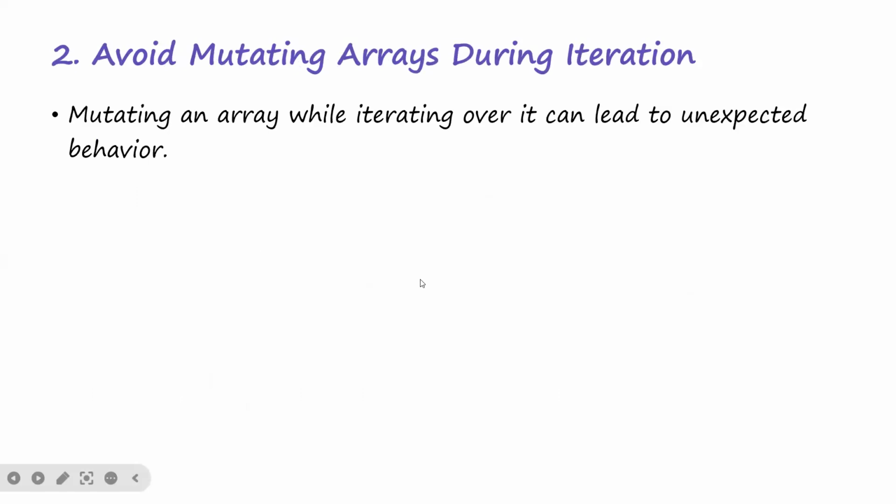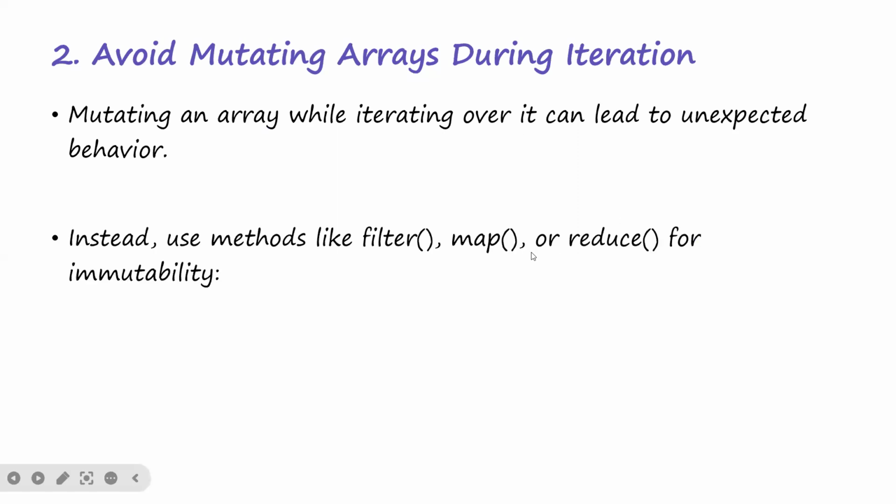So avoid mutating arrays during iteration. Whenever you are looping through an array, do not mutate it. What it means is that you should not make changes to those arrays in your code. Mutating an array while iterating over it can lead to unexpected behavior. Instead, use methods like filter, map, reduce for immutability.